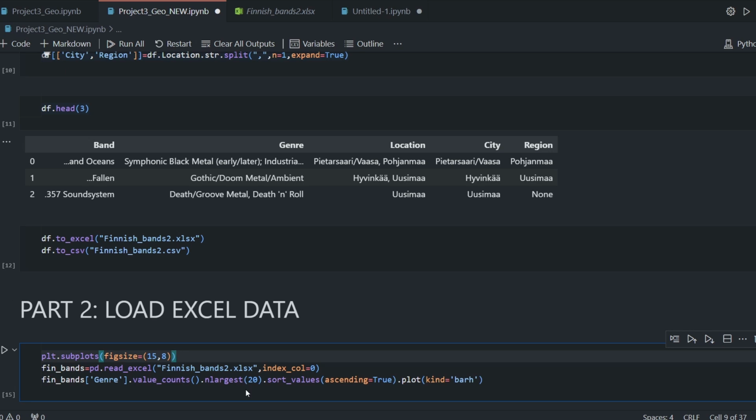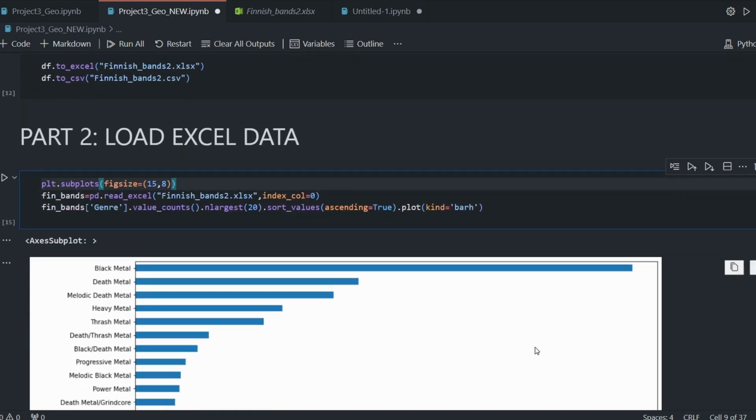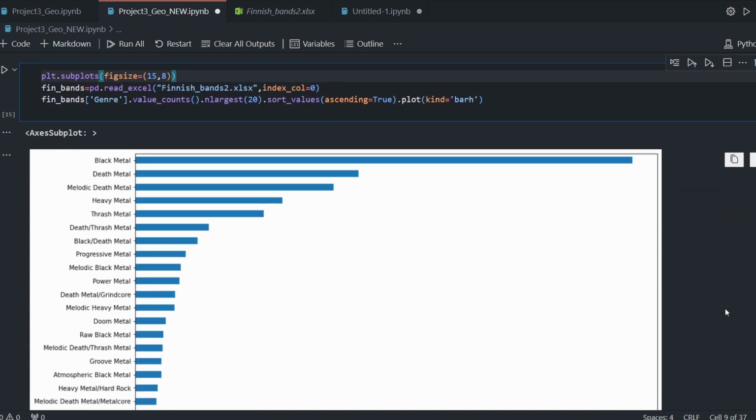Unfortunately, the results are a bit weird. In fact, first of all, read the Excel file, and then just use for this column, the genre, count each value, and then just select the most popular ones. I just select the 20 most popular. Then I sorted from the biggest to the lowest, and I plot in a horizontal plot. That's the result, and as I told you before, it's weird.